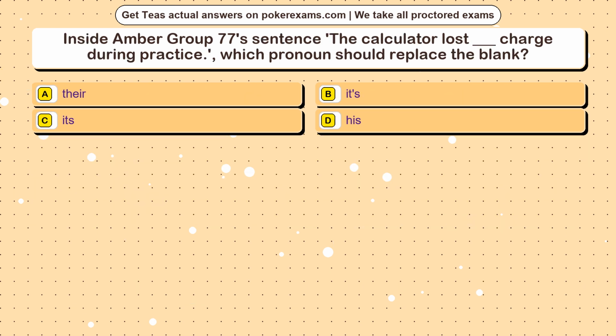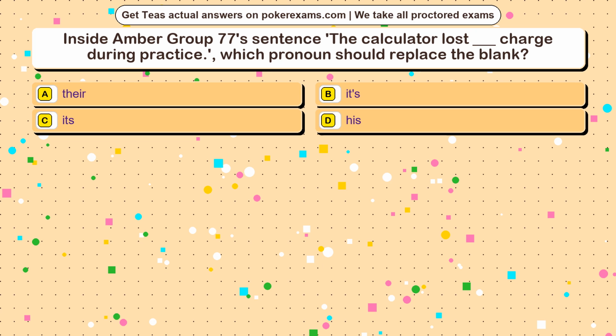Question 22. Inside Amber Group 77's sentence, the calculator lost blank charge during practice. Which pronoun should replace the blank? Option A, their. Option B, it's. Option C, its. Option D, his.